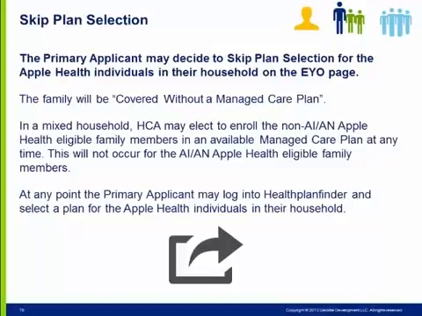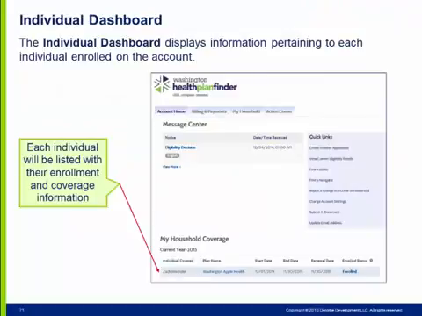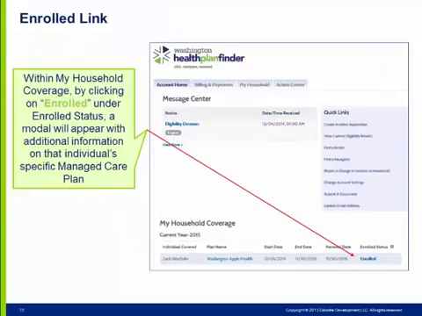This will not occur for the AIAN Apple Health eligible family members. At any point, the primary applicant may log into Healthplanfinder and select a plan for the Apple Health individuals in their household. This is what the individual dashboard on the Account Home tab looks like for an Apple Health individual or household. It will contain information and links to pull further information on the enrollment status and plan selected for each of the household members.